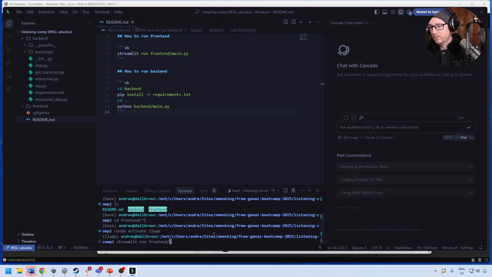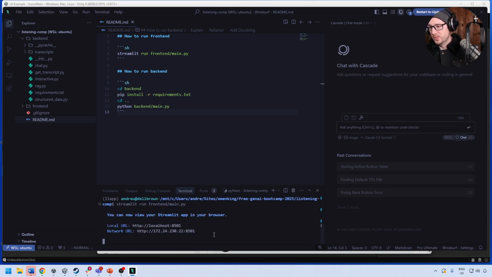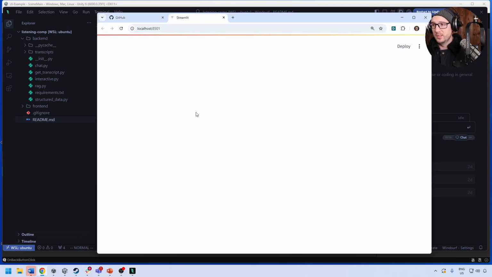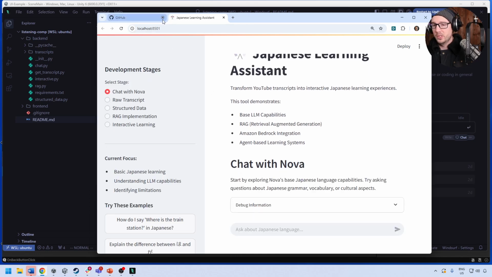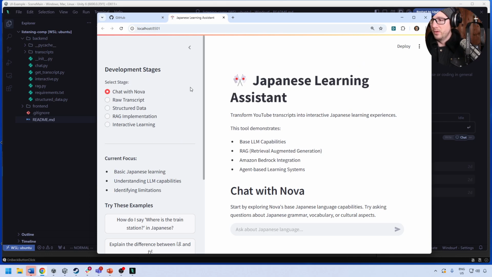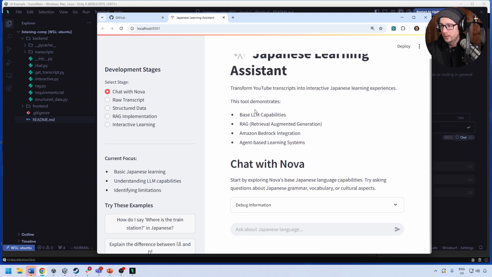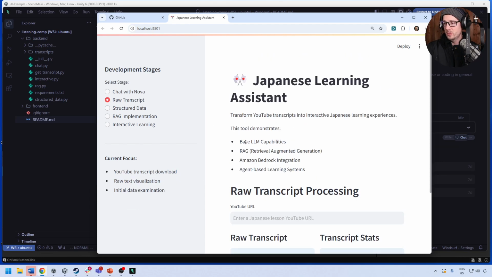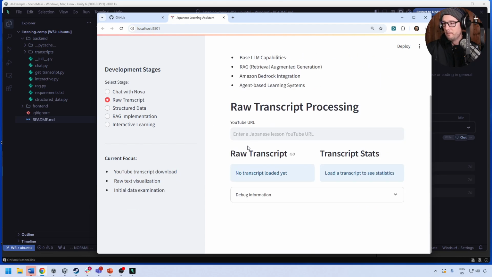So say Streamlit front main. Just make sure that's in good working order. We are not currently running the back. Well, actually, no, the backend code, we don't run it separately because it's just referencing the code. It's basically a single code base. So you saw in other weeks where we had those separated out. We had to run them individually. This one is all one thing. And so we have our chat with Nova here. Then we have our raw transcript here, right? And let's make sure that still works.